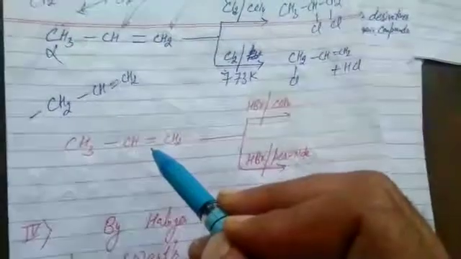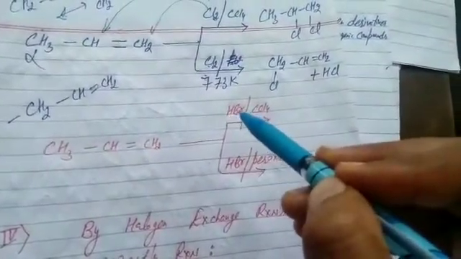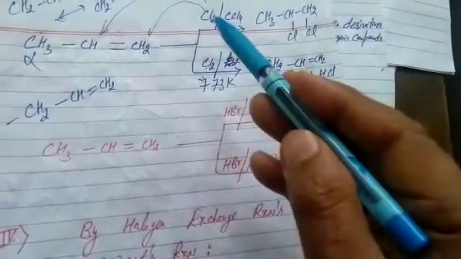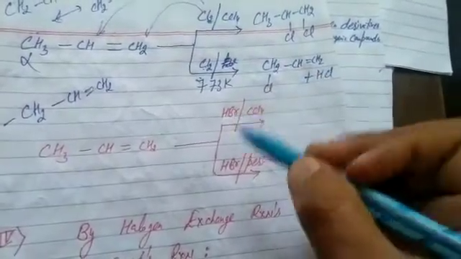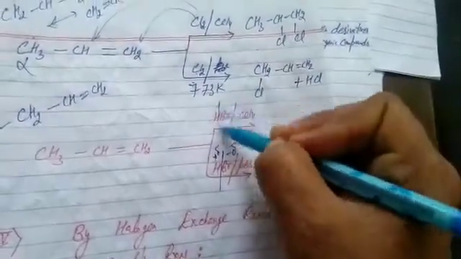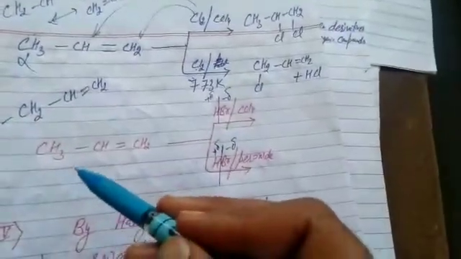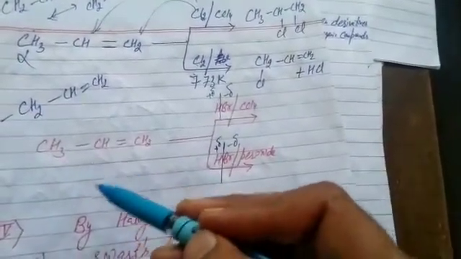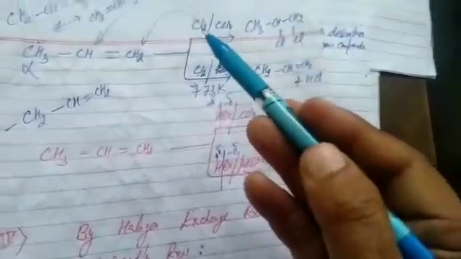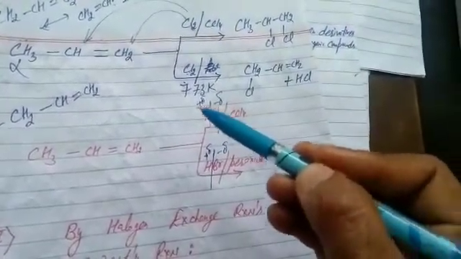again unsaturated hydrocarbon, which undergoes addition reaction, but the addition is of HBr. It's heteroatomic, polar in nature, that is, it has a positive end and a negative end. It's an unsymmetrical alkene, students. Now we will study Markovnikov's rule and anti-Markovnikov's rule, also called peroxide effect. That's your homoatomic molecule. This one is heteroatomic, containing two different poles, positive and negative.